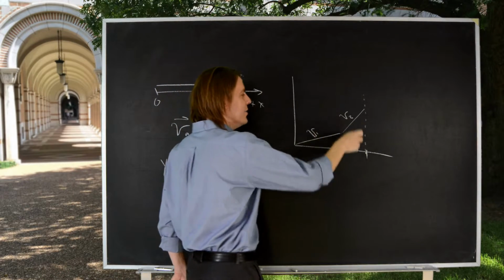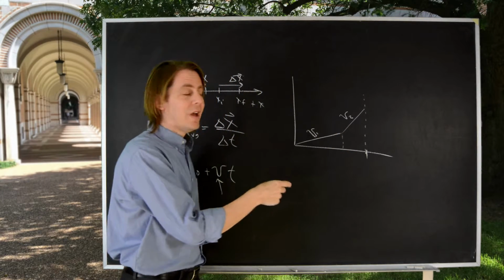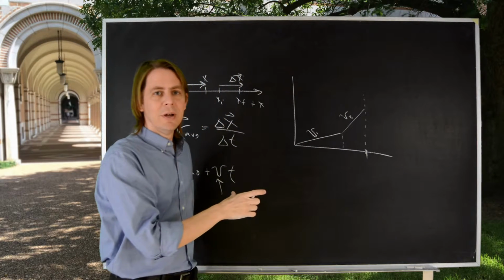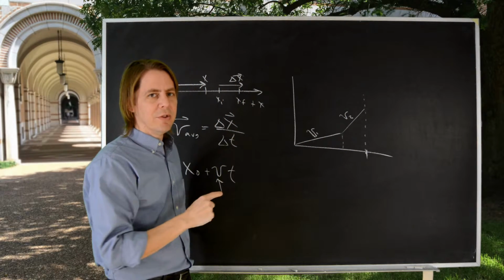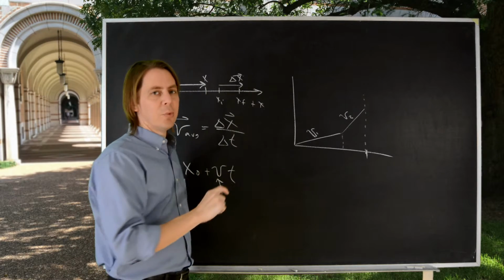You could add them if you know that you have to weight them by time. You could say it's this one times its time plus this one times its time, divided by the total time. That would be a time-weighted average, and that would give you the average velocity. You do not do a distance-weighted average.